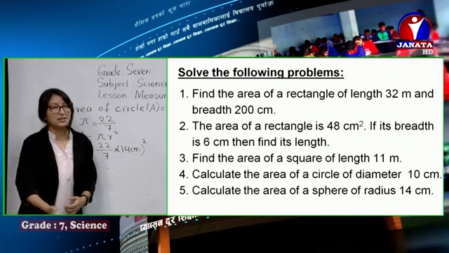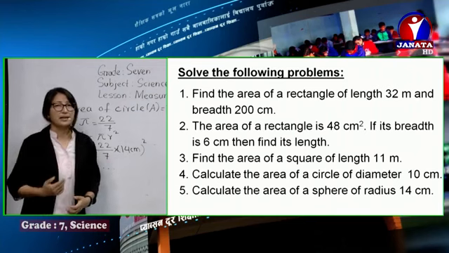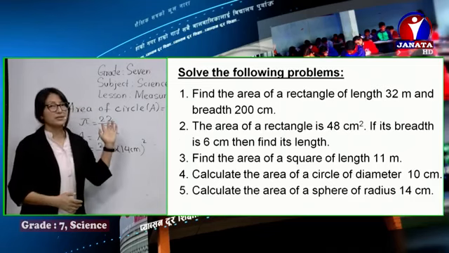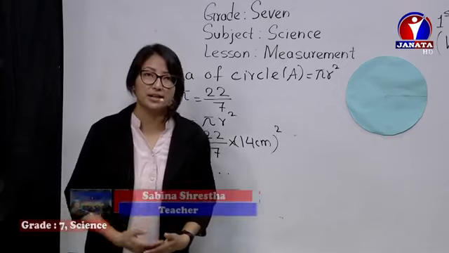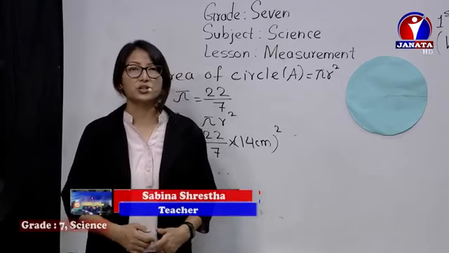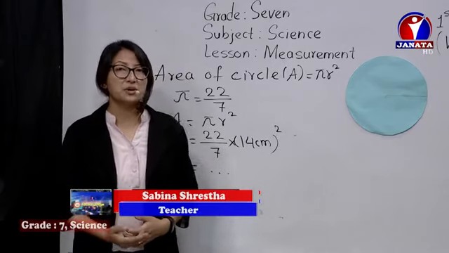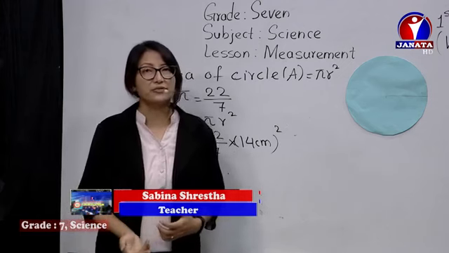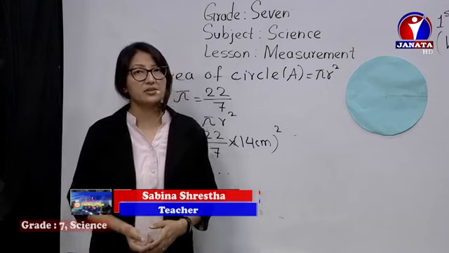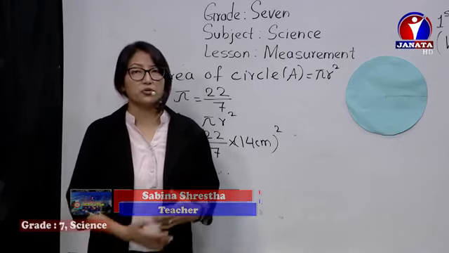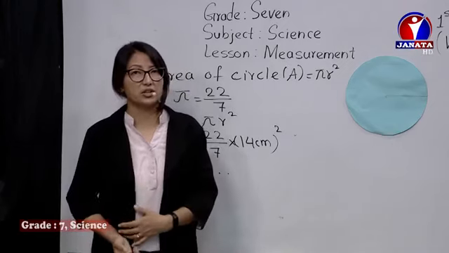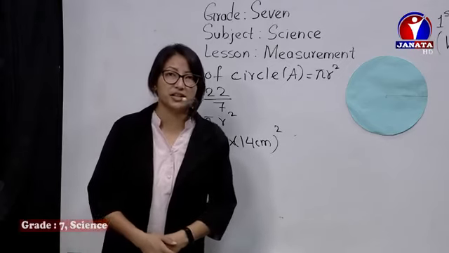of different objects. That's all related to the topics for today: measurement of length, measurement of mass, time, and area. In another class, we'll be doing measurement of irregular objects, like a leaf. We'll be measuring its area, and also we'll learn about volume and measurement of volume of regular objects and irregular objects. Okay, that's all for today.